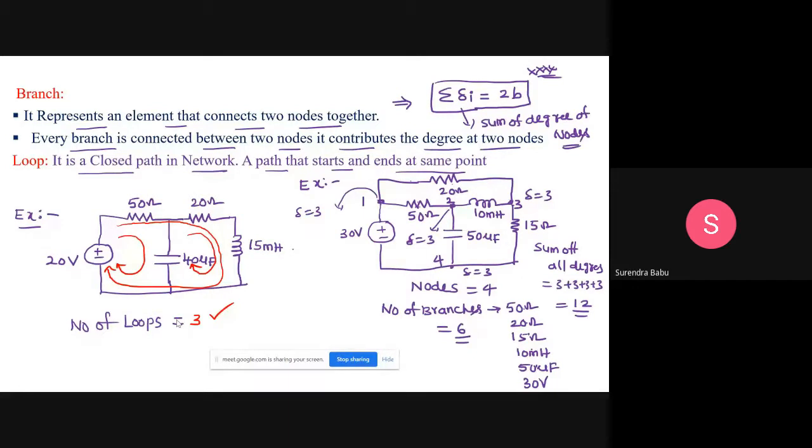Is it okay? Understand, friends? A closed path in a network, a path that starts and ends at the same point, is treated as a loop. Here the number of loops equals 3. Okay, next.